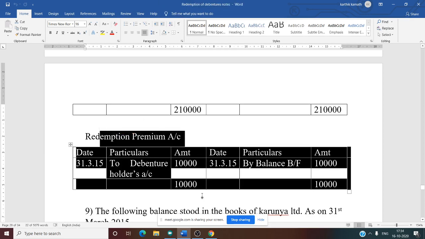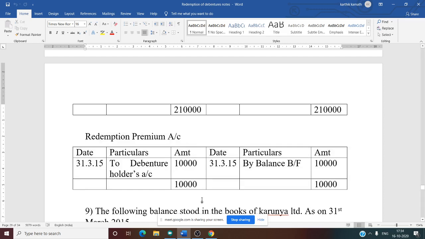So now we prepared all 6 accounts for the last year: debenture account, debenture redemption fund account, debenture redemption fund investment account, then bank account, debenture holder account, and redemption premium account. Yes, this type of sum comes for 12 marks. This is not a 24 mark question, it's a 12 mark question.